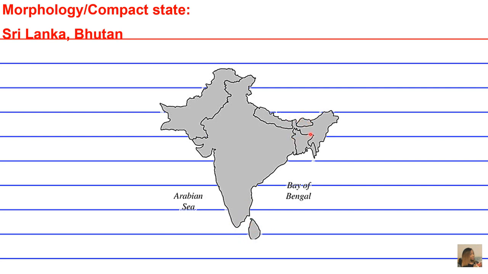The same with Bhutan. And the thing with Bhutan, it's surrounded by China. So, the fact that they're politically divided from China is going to unify everyone within the country even more. And Sri Lanka is surrounded by water, so everyone will be close knit. And in case you're wondering what morphology means, it's just the study of the physical form and structure of a region, or it could be anything. But yes, so the physicality or the geography of the area in terms of its isolation from surrounding areas will be a unifying centripetal force as well. Okay.